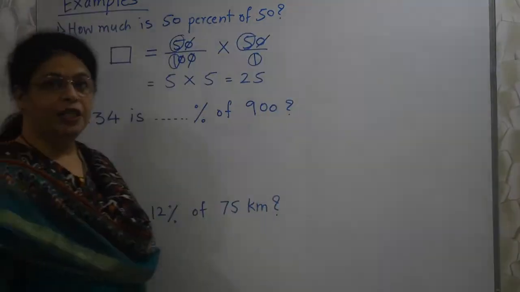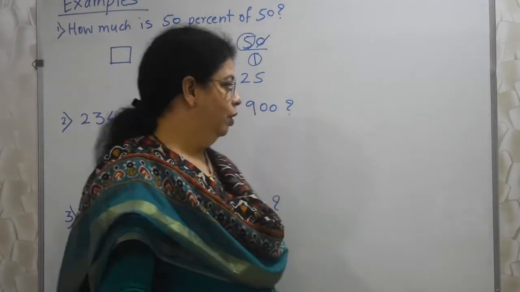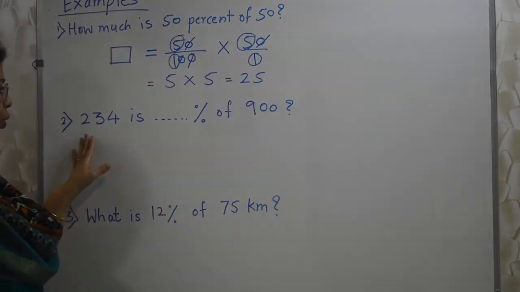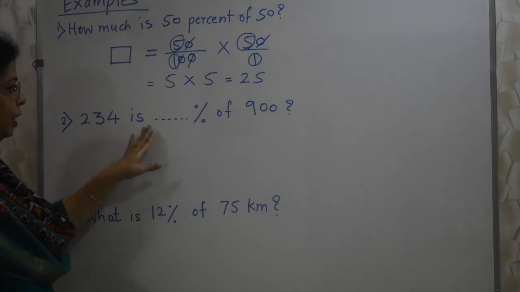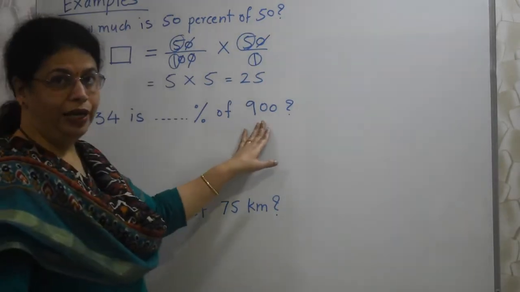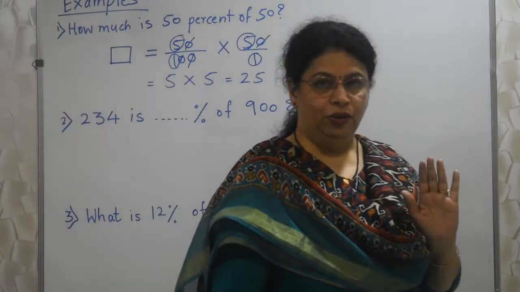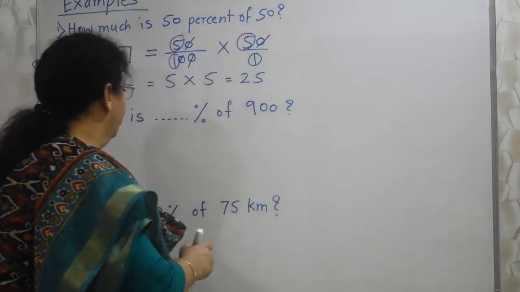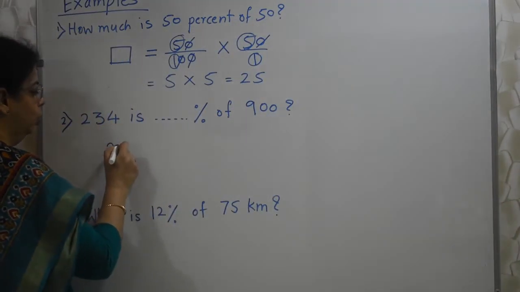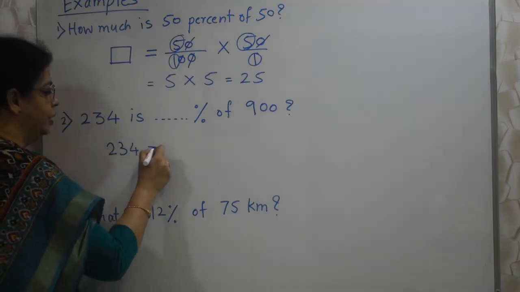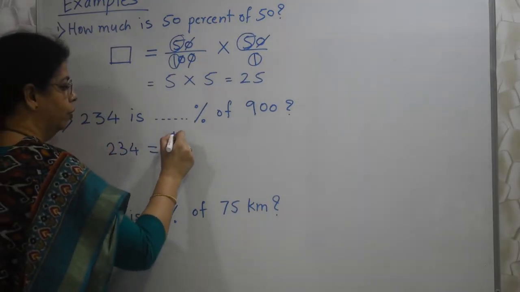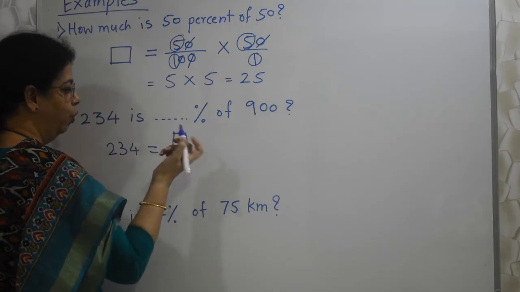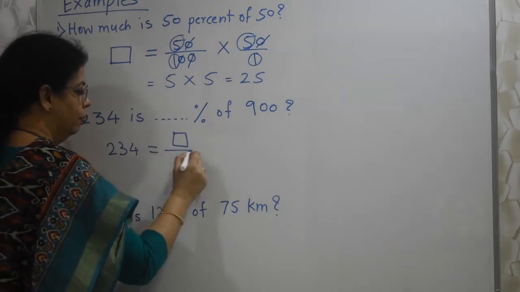Okay, let's begin with the second one. Here also: 234 is dash percent of 900. This is English, right? I am trying to convert that into mathematical language. 234 is what? Because there is a blank, I don't know what it is. So what?